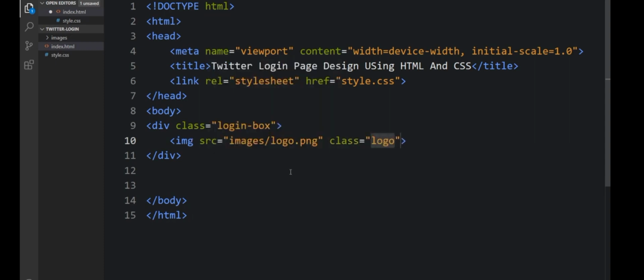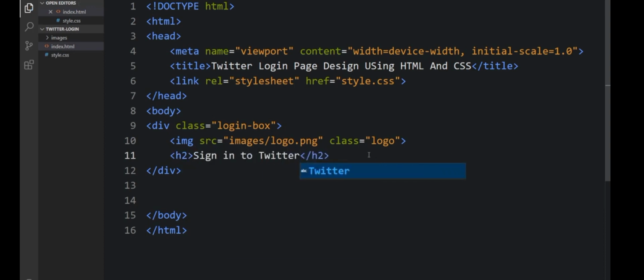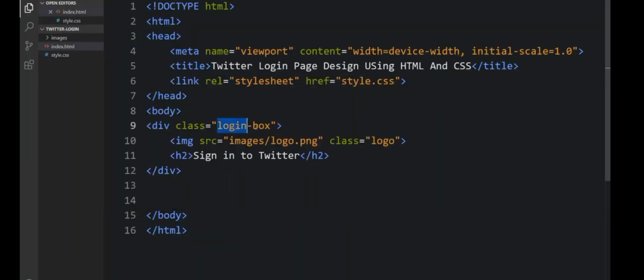I'll put it here, and then the header 2 for Sign in to Twitter, the text that will be under the Twitter logo. As you can see in my browser, that is it. Let's go back to the code.